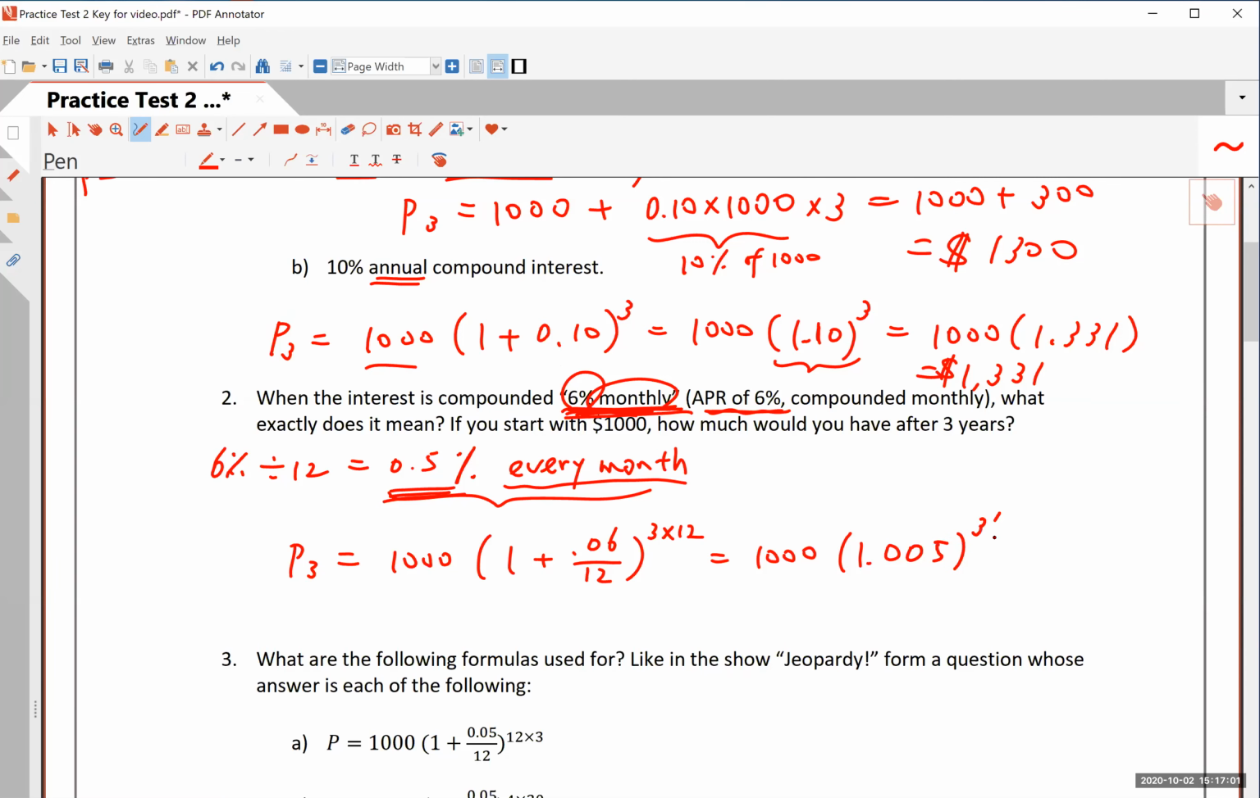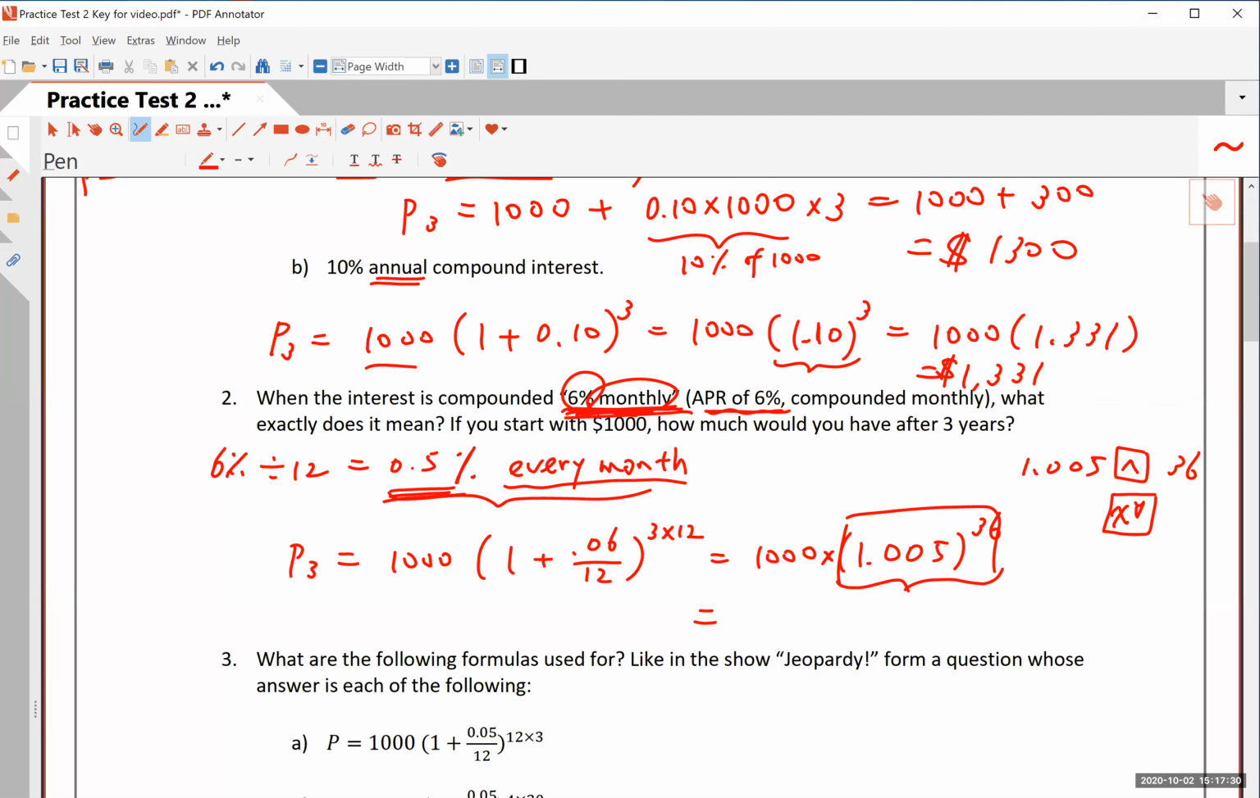1.005 to the 36. All right, now again, do not multiply this first and then raise it to the 36th power. That would be a huge amount. You would have to do this part first. And this is what we call the correct order of operations. So remember, you put 0.005 and you do either caret or this key and then put 36. And that's going to give you this part. And then you multiply this by 1,000.